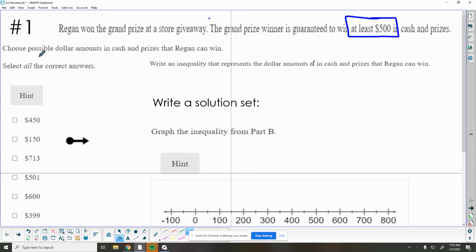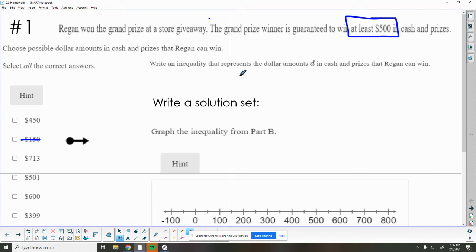So let's think about all the possible amounts that she could win. She's going to win at least $500, so that means she's going to win $500 or more. So we're looking for 500 or more as all of the correct answers. She's not going to win $150, that's not 500 or more. So go through and find all the ones that are 500 or more, because it's at least that much money.